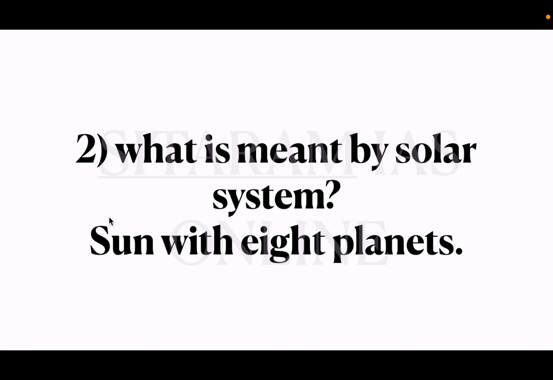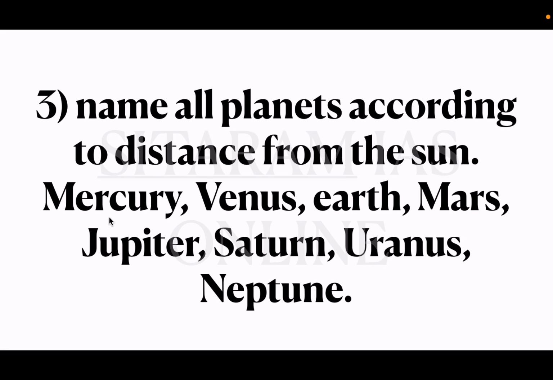So the second question is, what is meant by solar system? The sun with its 8 planets constitute a solar system. Third question is, name all planets according to the distance from the sun. Okay, Mercury, Venus, Earth, Mars, Jupiter, Saturn, Uranus, Neptune. How to remember this? My very efficient mother just served us nuts will be the trick to remember the sequence of planets.